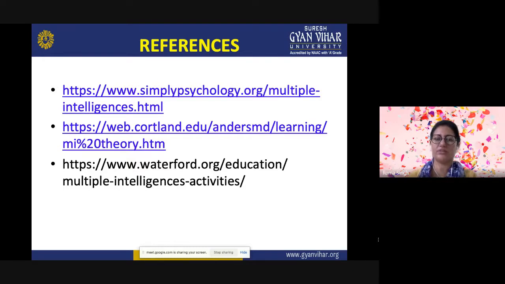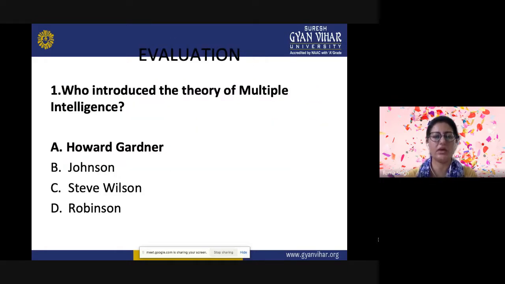These are the different references which you can go through. Much work has been done at national and international levels, where you can find out more about multiple intelligences and how you can prepare different instructional strategies in your classroom, so that you can bring changes in your instructional way or teaching style. Now let us move on to our evaluation questions part.